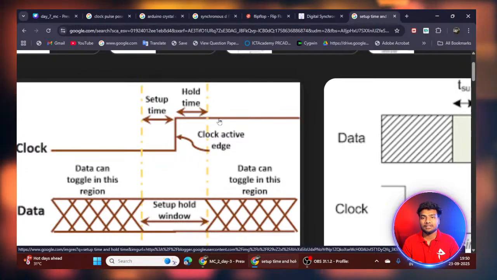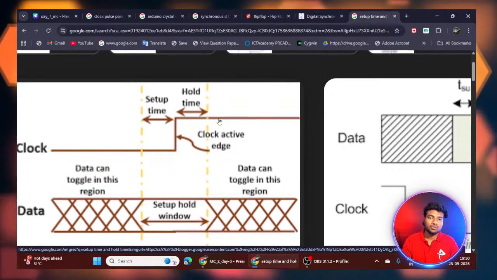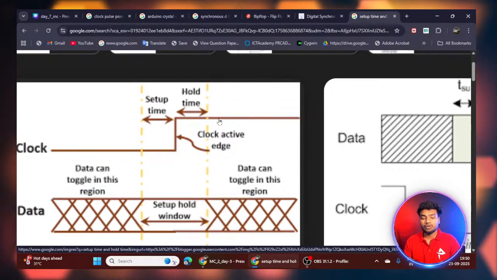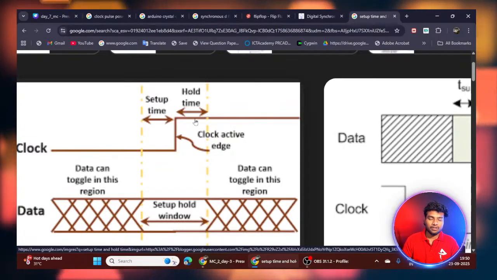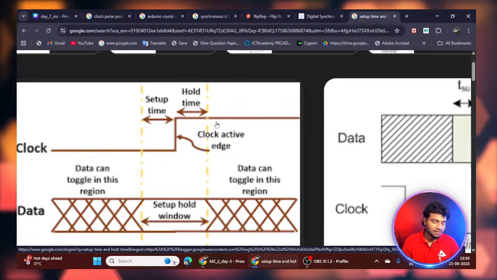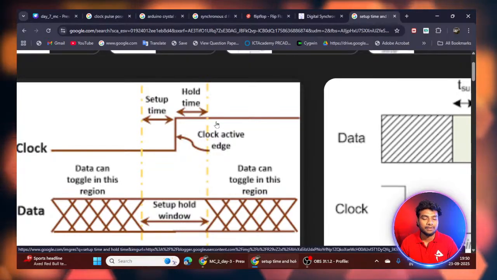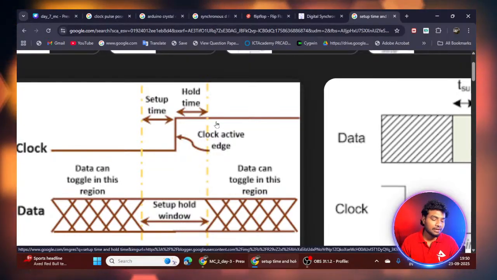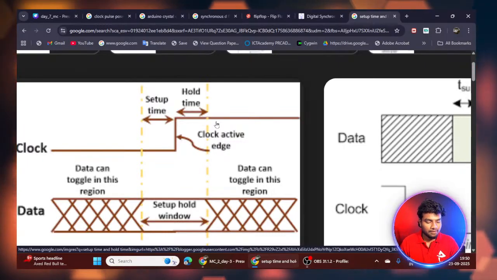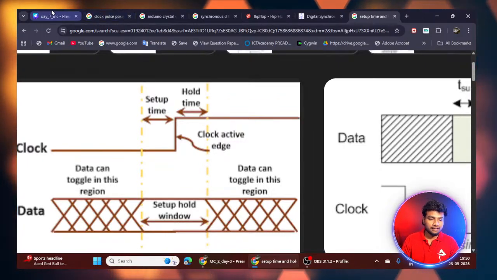Metastability is nothing but the output may be 0 or 1, and we can't determine it, so you will get unknown values. So this is how it works. I think it's clear. If you really understand metastability, setup time and hold time, just put S in the chat box, and then we'll see the remaining topics.